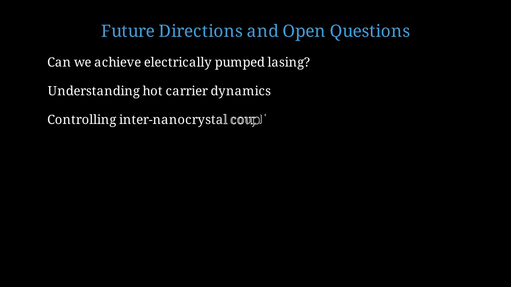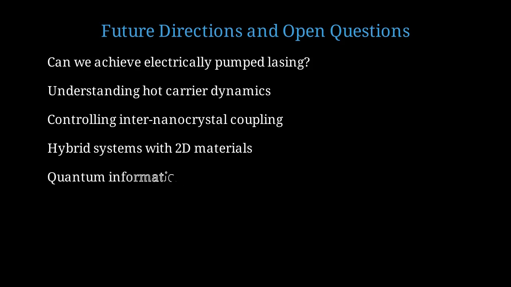Learning to control and exploit coupling between adjacent nanocrystals could lead to collective effects and enhanced transport. Hybrid systems combining silicon nanocrystals with 2D materials like graphene or transition metal dichalcogenides show promise for novel optoelectronic devices. Silicon nanocrystals might find applications in quantum information, as they can host long-lived spin states while enabling optical readout.